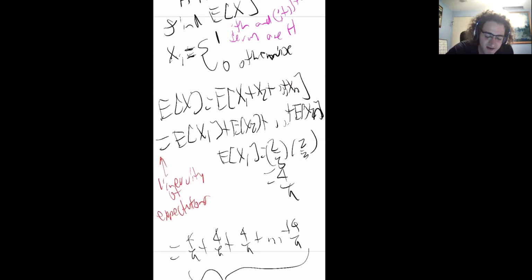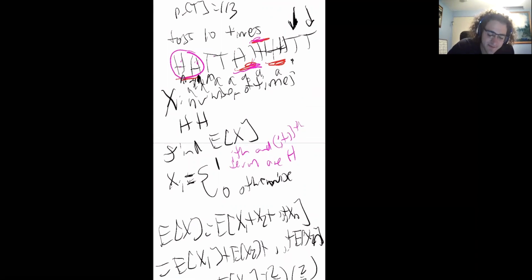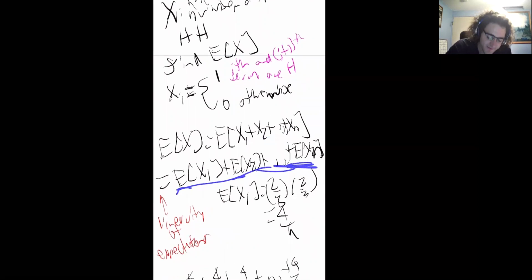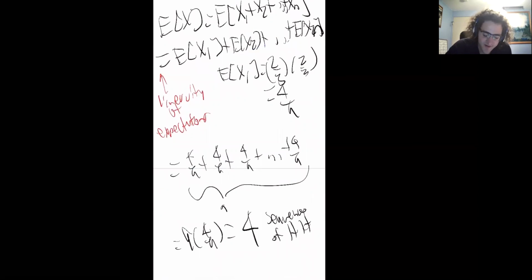And so how do we do this again? Well, we said I can break up my sample space into different events, x1, x2, x3, x4, x5, and so forth. Then I want to find the expected value of these events, and these events use indicator random variables. Then I can use linearity of expectation and say, even though these events are dependent, I can rewrite this as E of x1 plus E of x2 and so forth. Each of those had the value of 4/9, and there were 9 of them. So I get 4 as my overall expected value.